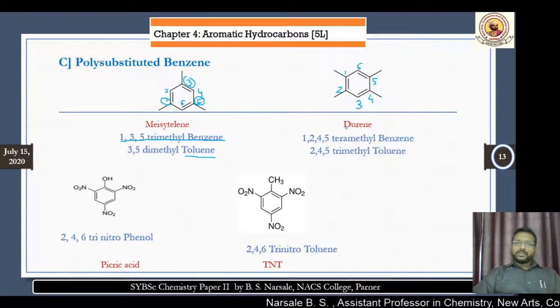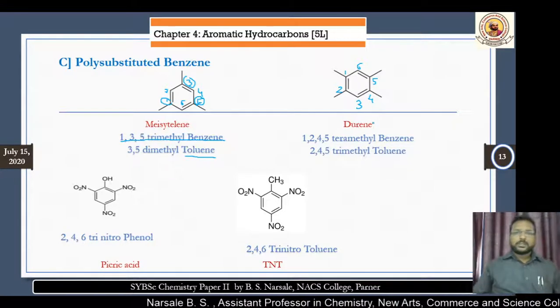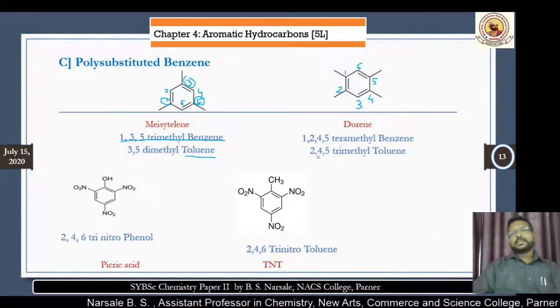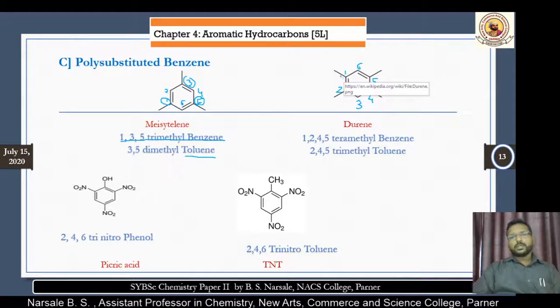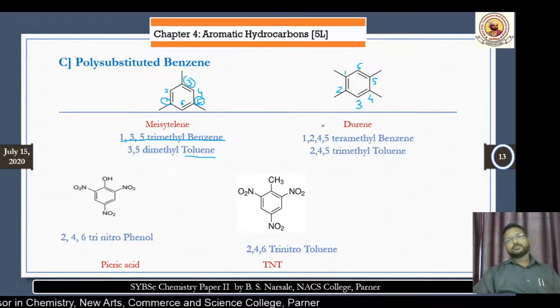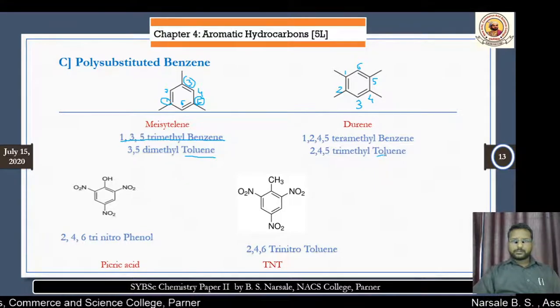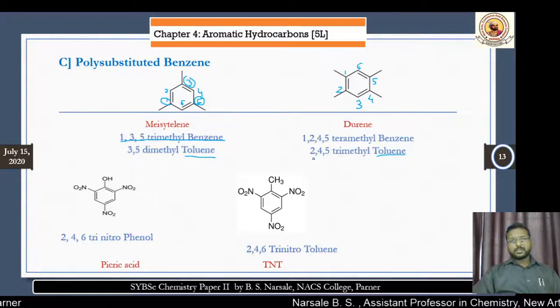This is the Durene molecule, its common name. If you look, all substituents are the same, present at 1, 2, 4 and 5, therefore 1,2,4,5 tetramethylbenzene. And as a parent one, we call it toluene, and the remaining three are substituents, that is 2, 4 and 5, therefore 2,4,5 trimethyl toluene.